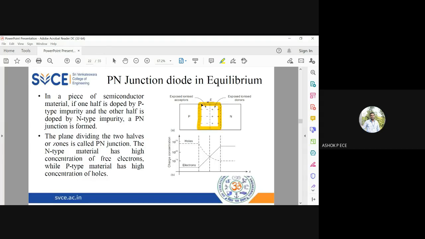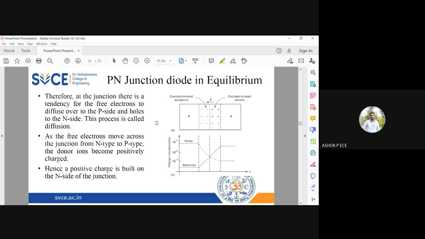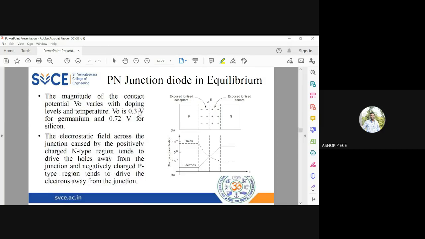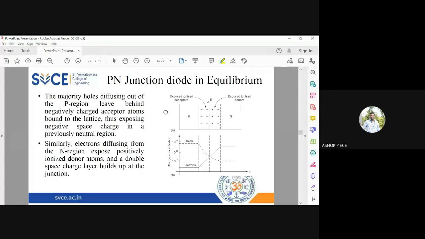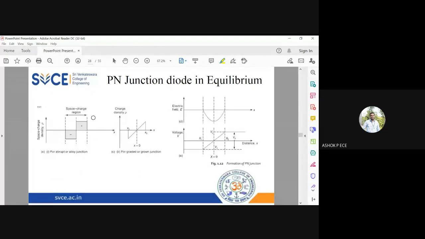And this barrier will look like a battery. I told you, negative, positive. It will look like a battery, and it will have two voltages. We have seen it is 0.3 volt for germanium and 0.72 volt for silicon. And this will happen as long as you leave the diode in equilibrium. So this will not be disturbed as long as you leave the diode in equilibrium. Okay, and we have seen the different cases.